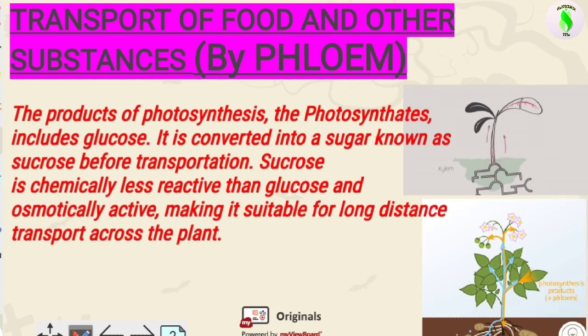So sucrose needs to be converted from glucose, and it is also helpful for the transportation. Sucrose is chemically less reactive than glucose and osmotically active, making it suitable for long distance transport across the plant, and it is also a disaccharide.